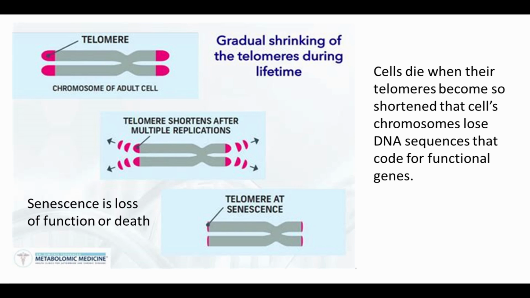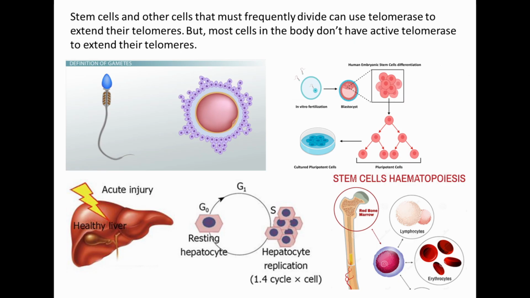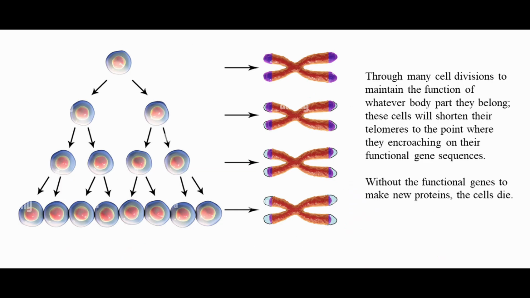Now, we said that cells die when their telomeres become so shortened that cells' chromosomes lose DNA sequences that code for functional genes. We showed that stem cells and other cells that must frequently divide can use telomerase to extend their telomeres. But most cells in the body don't have active telomerase to extend their telomeres. And over a long period of time, and through many cell divisions to maintain the function of whatever body part they belong to, these cells will shorten their telomeres to the point where they are encroaching on their functional gene sequences. Without the functional genes to make new proteins, the cells die.